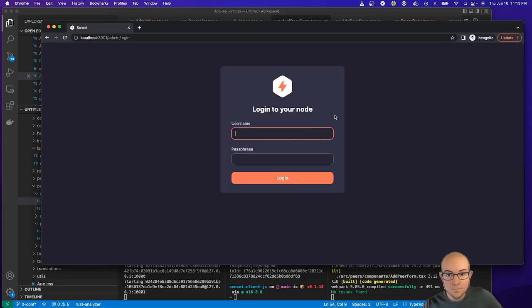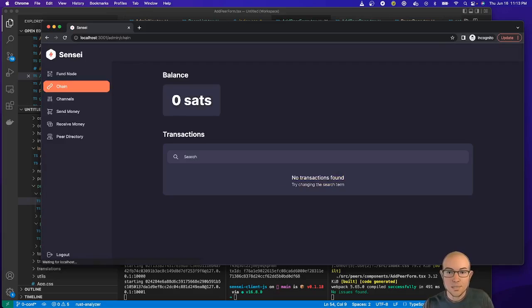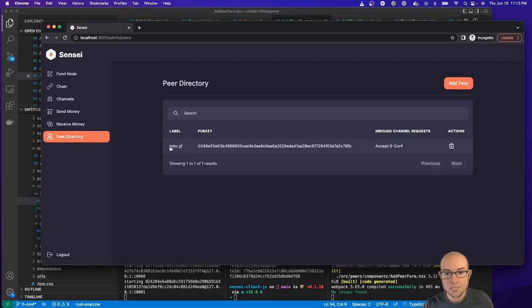And if we log into Bob's node and go to his peer directory, we can see he has my node listed, my pub key, and he has it marked as accept ZeroConf. So if I try to open a channel with him, he should accept it without any confirmations. And he can easily toggle this back and forth between requires confirmations and accept ZeroConf. So let's leave this on accept ZeroConf for Bob.